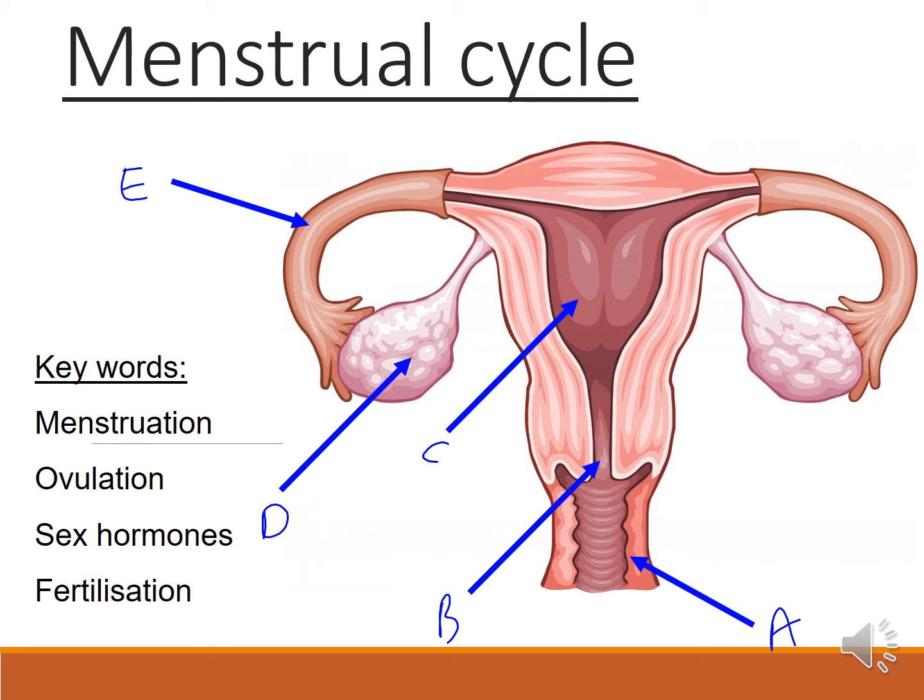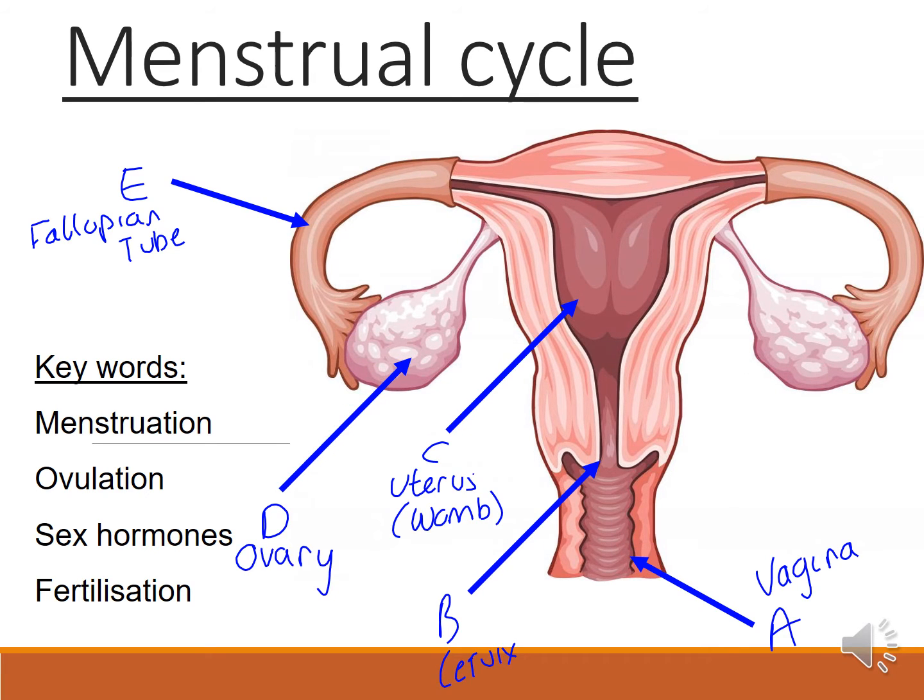Okay, let's go through the answers now. The first one is the vagina, the opening into the female reproductive system. You've then got the cervix as B, C, the uterus or the womb, D is the ovary, and E is the fallopian tube.